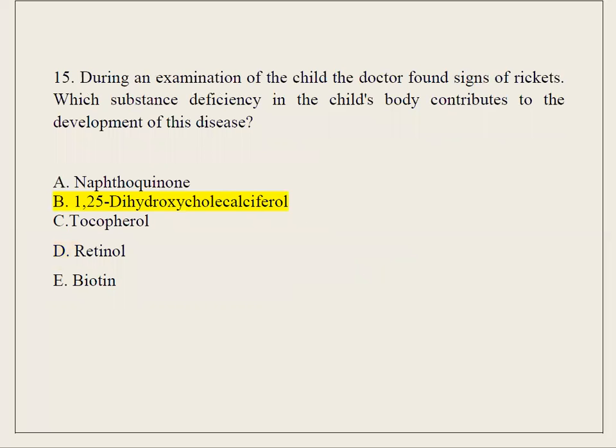15. During an examination of the child, the doctor found signs of rickets. Which substance deficiency in the child's body contributes to the development of this disease? A. Naphthoquinone. B.